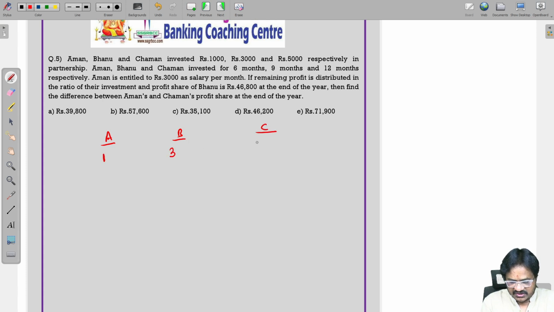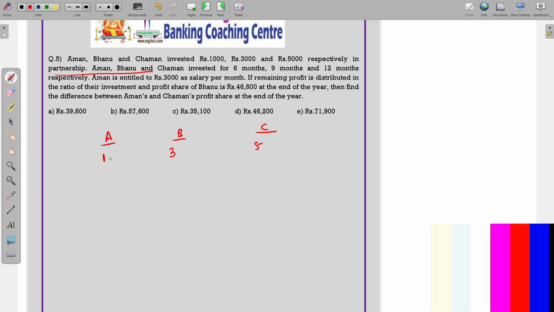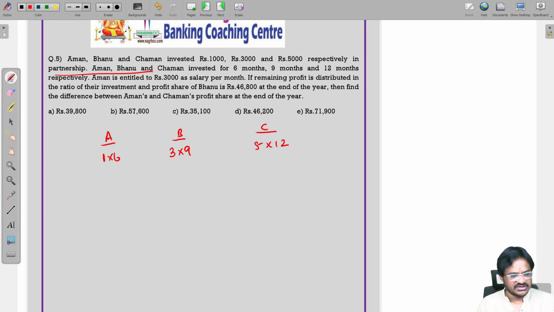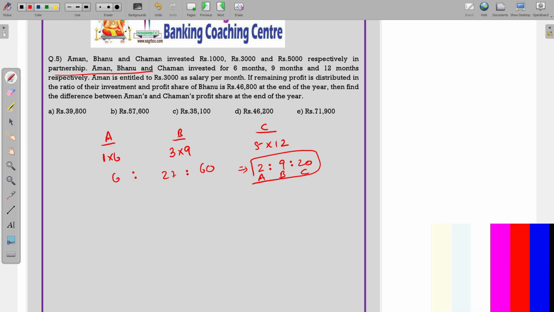1,000 means 1, 3 and 5. In a partnership, Aman invested for 6 months, Banu invested for 9 months, Cheman invested for 12 months respectively. Therefore, we are going to get 6 is to 27 is to 60. If we simplify this further, 3 2s are 6, 3 9s are 27, 3 20s are 60. So, A will get 2 parts, B will get 9 parts, C will get 20.